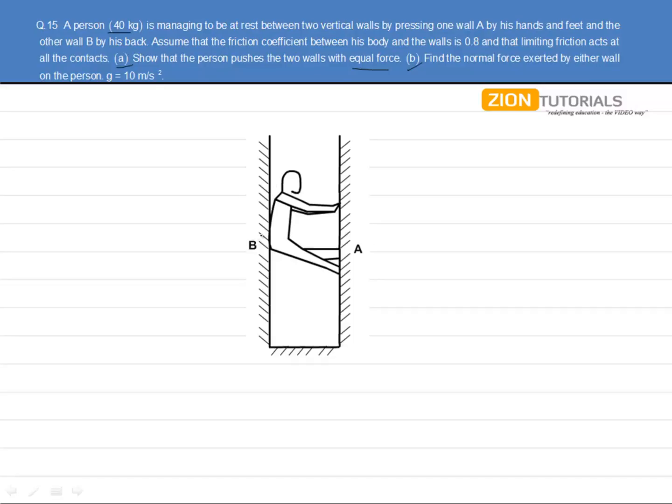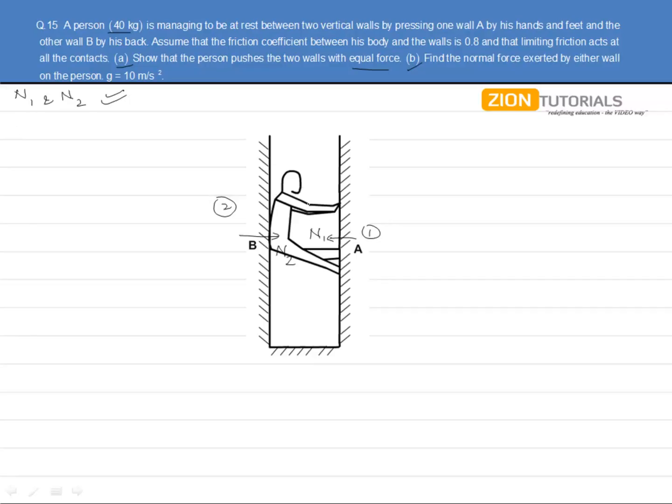So let us see that here. If we consider this wall to be first and this to be the second, then a normal reaction N1 is acting on the person from wall 1, while an N2 force, a contact force, is acting to the right, the normal reaction due to the second wall. So in the horizontal direction, N1 and N2 are acting on the person.